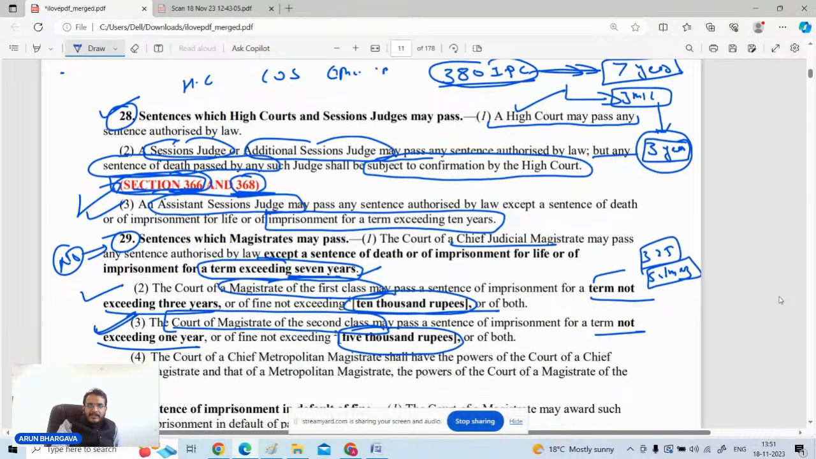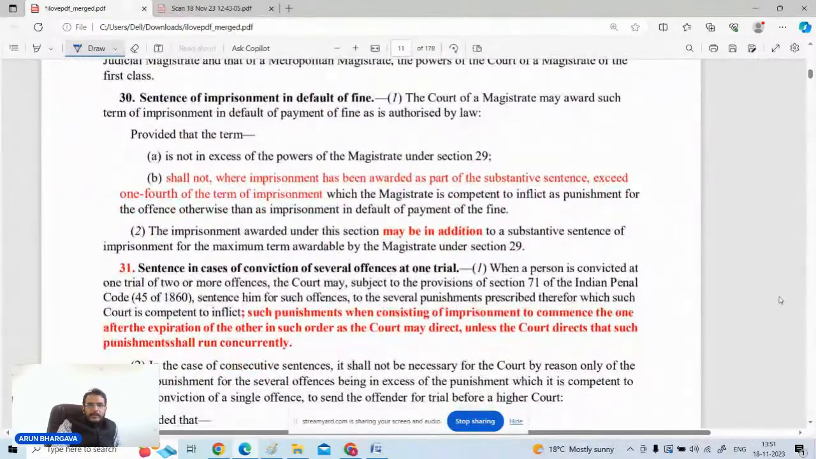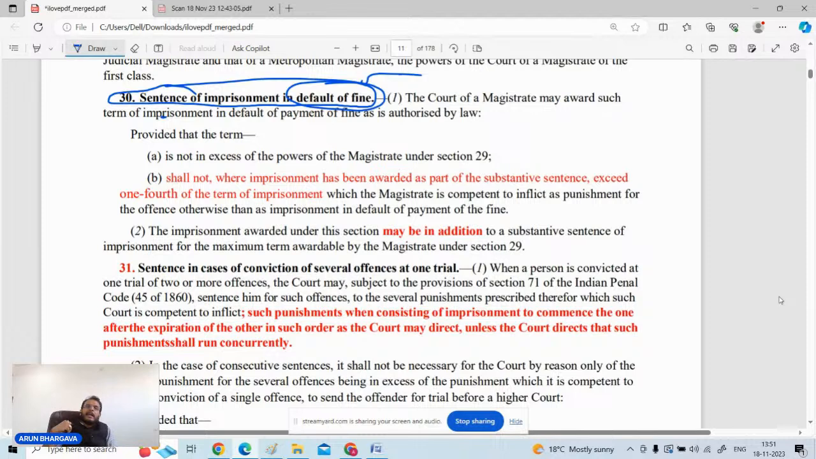Chaliye, coming to the next area of discussion, if the sentence of imprisonment is to be given because the fine was imposed over the concerned person and he has defaulted in the payment of fine. Now, what will be the maximum imprisonment which we can give to that person? The point in section number 30 is like this, you can understand over here.